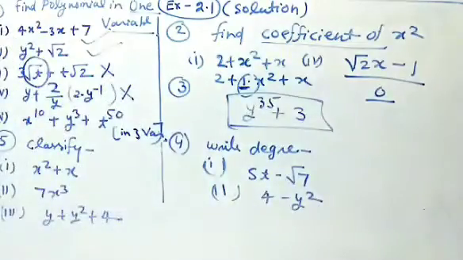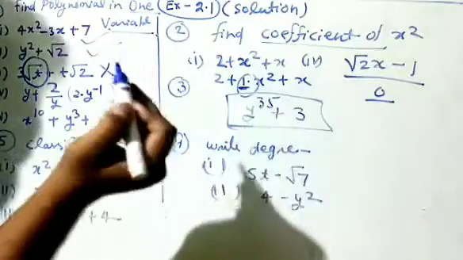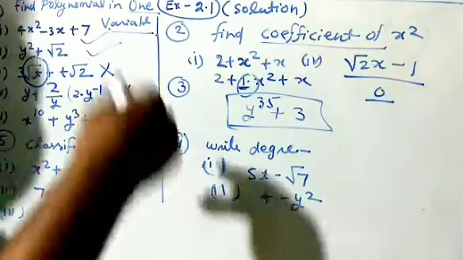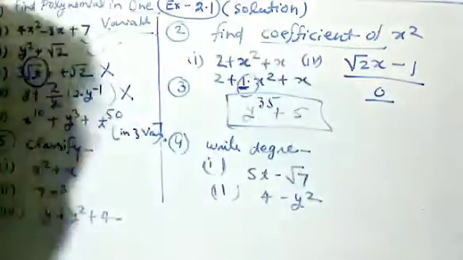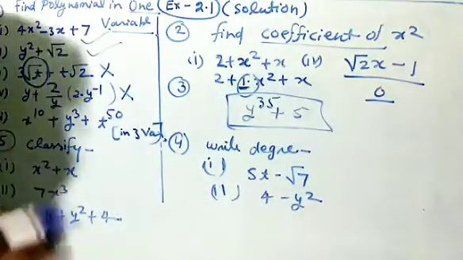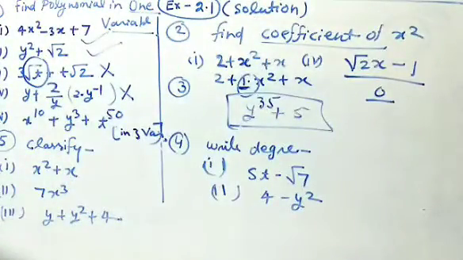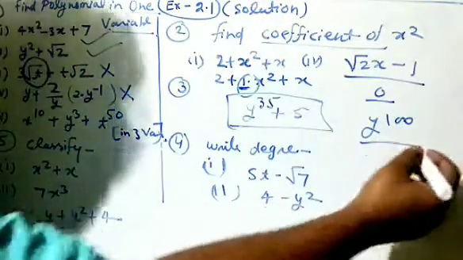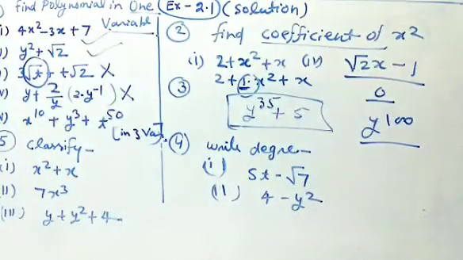The question they are asking, degree should be 35. I am writing 35. The highest degree of y is 35, and it has 2 terms. It means the binomial. So this answer is correct. It may be possible that if you want to write here 10 or 5, it is also good, no problem. But the condition should be satisfied. It has 2 terms, binomial, and the degree is 35. The highest power of y is 35. And the second part is a monomial of degree 100. Monomial means only one term and degree 100. So y raised to power 100 is a monomial. So this is monomial and this is binomial, and degrees differ.